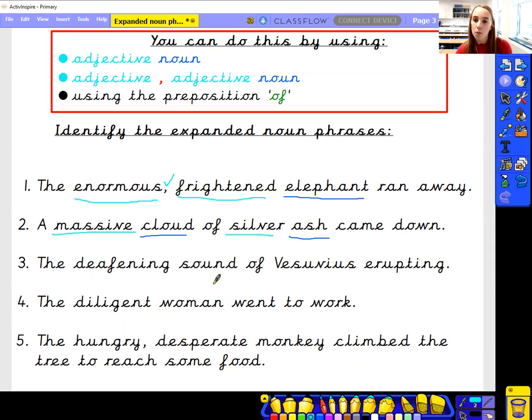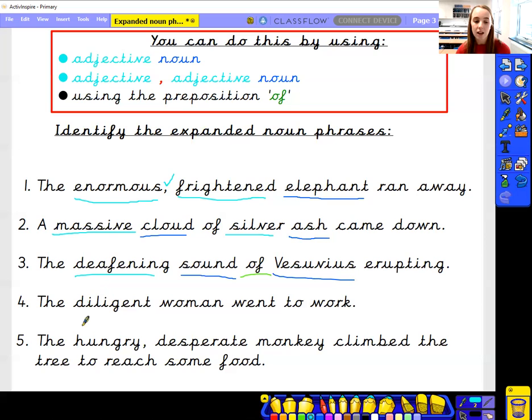Okay. Number 3. The deafening sound of Vesuvius erupting. The deafening sound of Vesuvius erupting. Now, Vesuvius is a noun, but can I see any adjectives? It doesn't say violent Vesuvius, so I've not got any adjectives here. But I have got the deafening sound of Vesuvius, and I've also got my of. So it's the sound of Vesuvius erupting. So I know that the sound is deafening, of Vesuvius erupting.